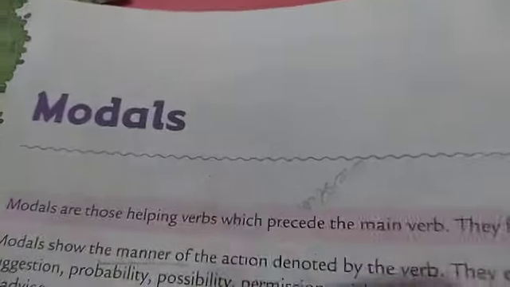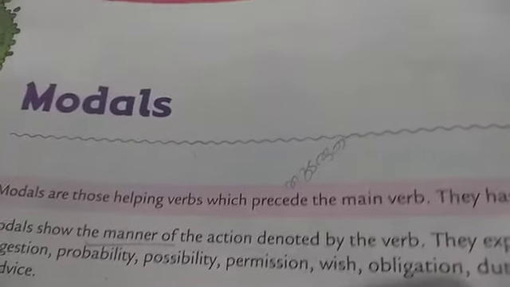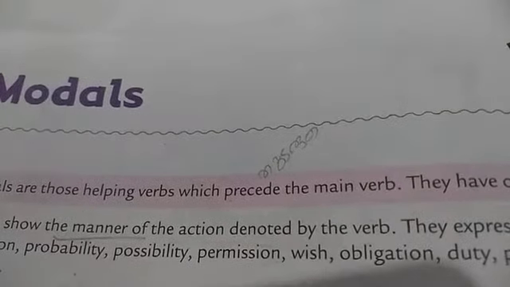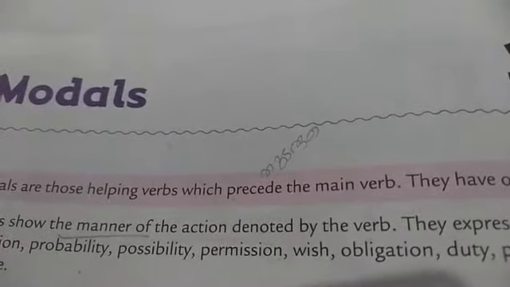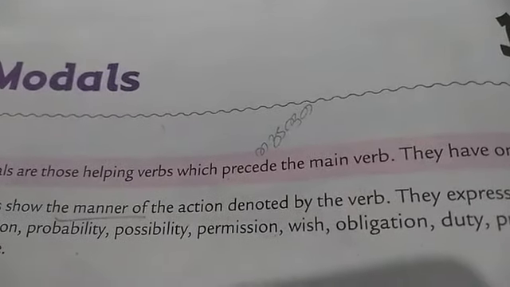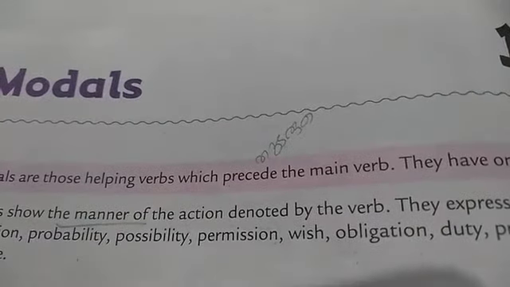What are the primary or principal auxiliaries? Be, have, do. We use primary auxiliaries as a main verb and supporting verb.